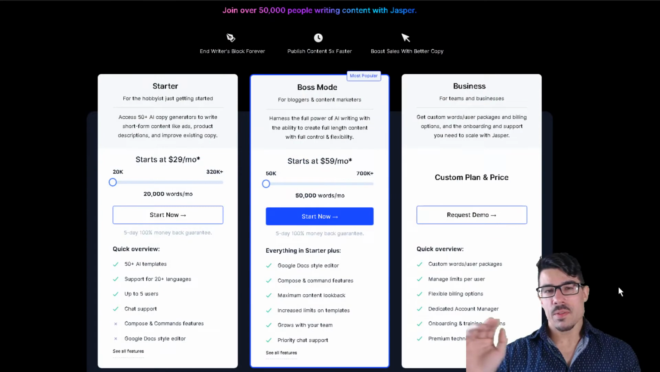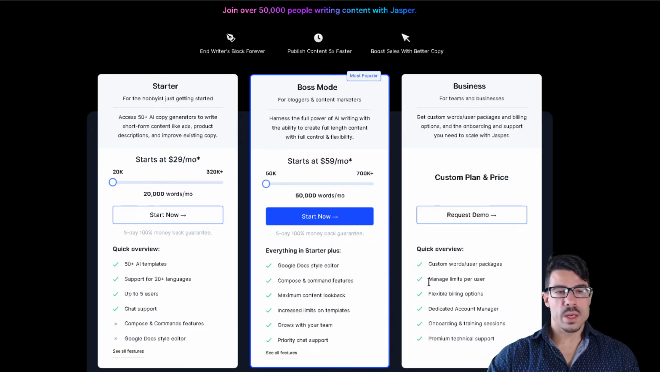So when it comes to plans, you have three different plans. You have the starter plan, the boss mode, and the business plan. When you're starting out, you are most likely only going to use one of these first two plans. Now, which one should you choose? If you are just planning on writing short form content, like a description for your Amazon products or an advertisement on Facebook or other platforms, then the starter plan is pretty good. That's the only one that you need, and it starts at $29 each month. It also increases if you want to get more words. As you can see, 20,000 words is pretty good for you to start.